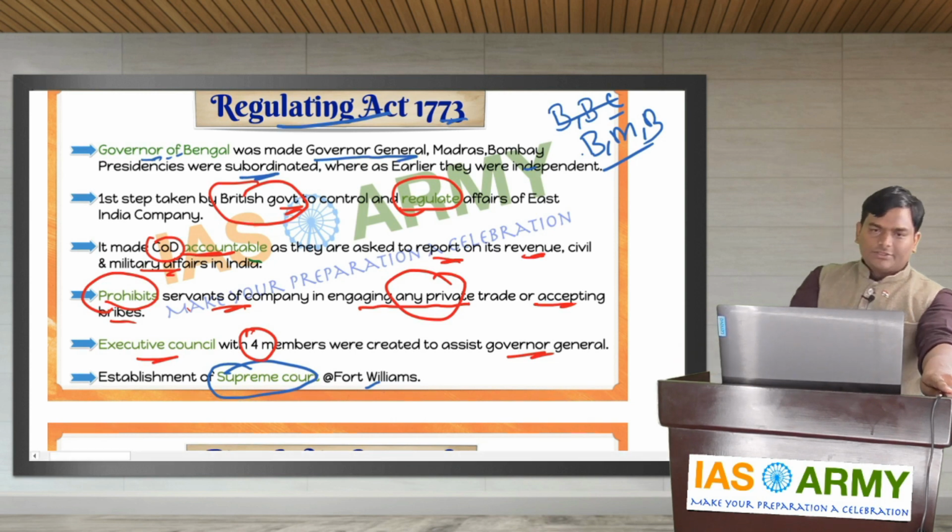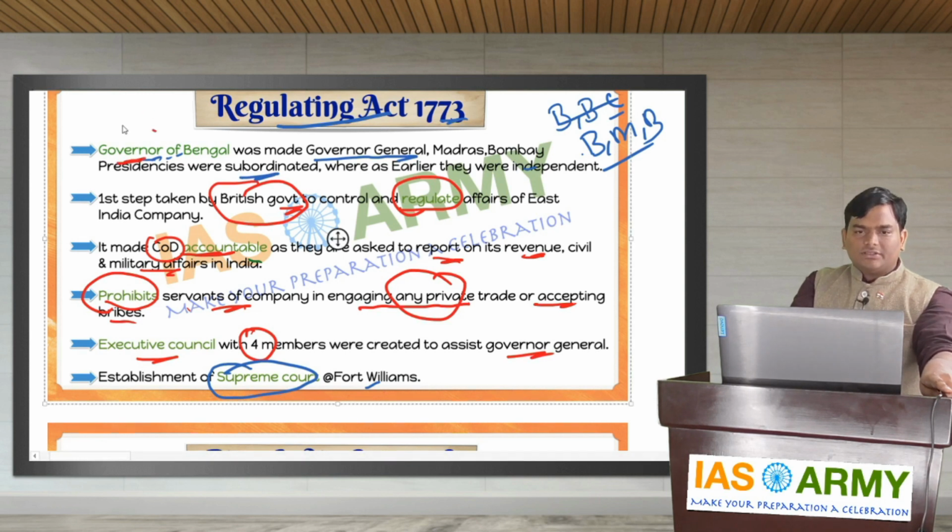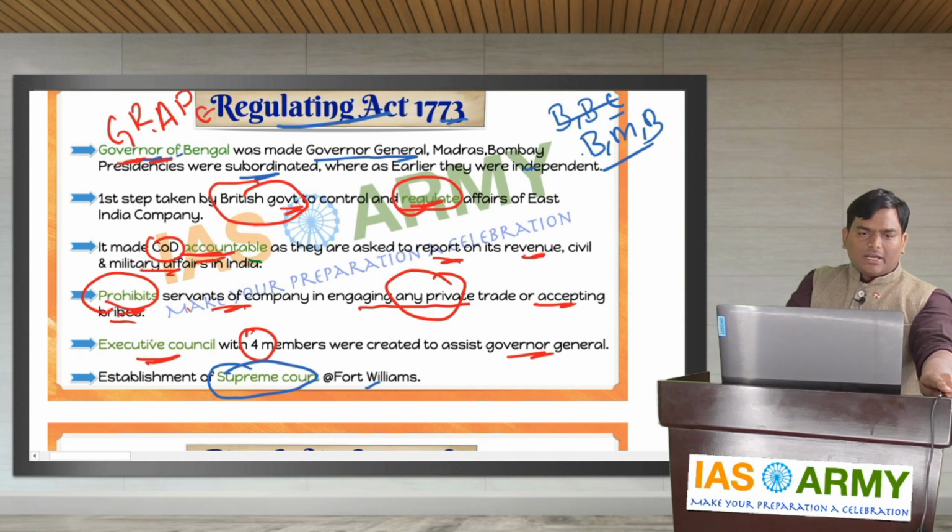My dear friends, see the beauty now. Understand, you need to appreciate this. The important keyword, please focus on the keywords. G: Governor of Bengal. Next, R: first step taken by the company to regulate the activities. Next, it made the Court of Directors accountable, A. Next, it prohibits servants of the company from engaging in any private trade, P. Next, it created an executive council, E. And next, establishment of Supreme Court at Fort Williams, S.